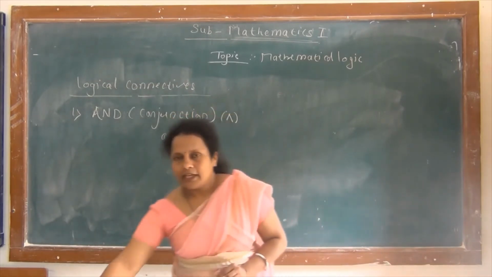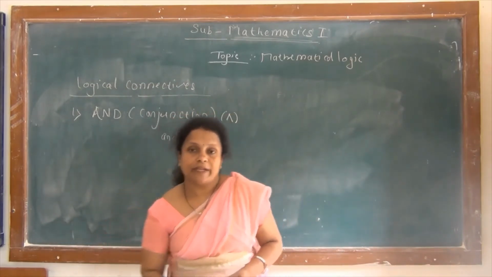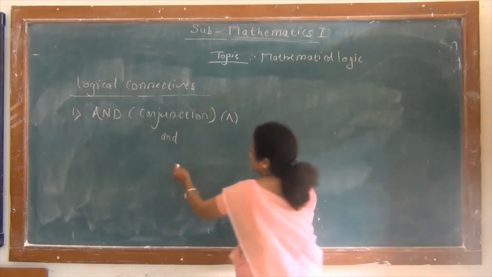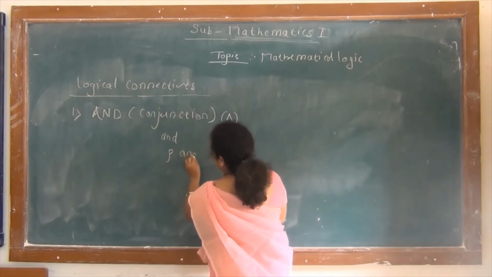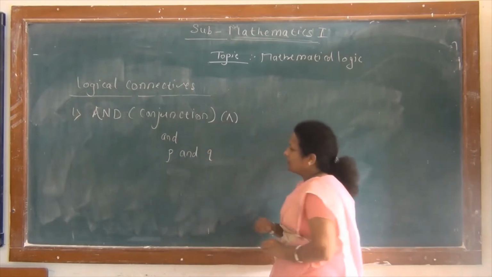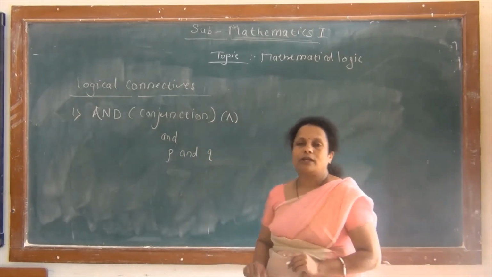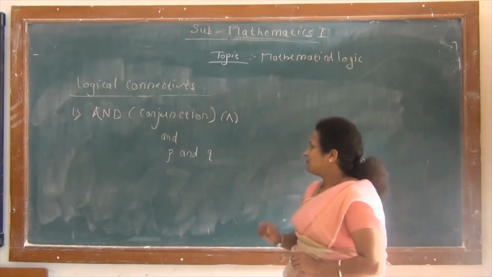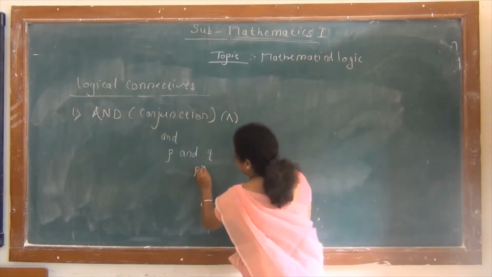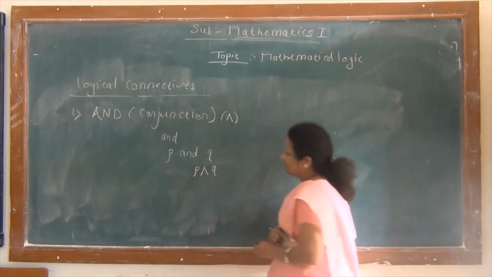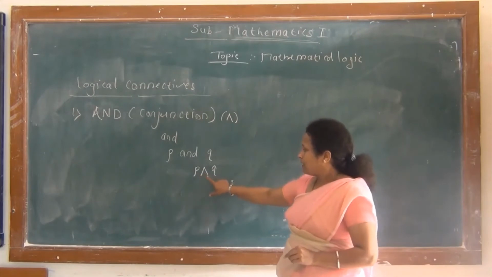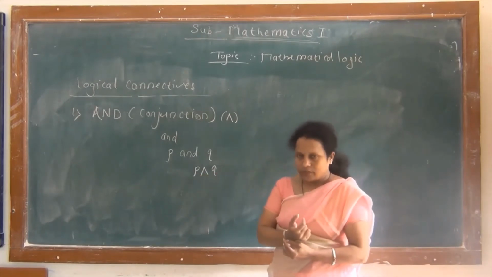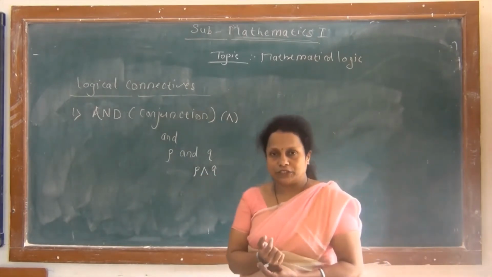And symbolically, if we have given two statements P and Q, then this P and Q is called conjunction, and symbolically it is given as, use your symbol, that is P and Q. So this is called as conjunction.